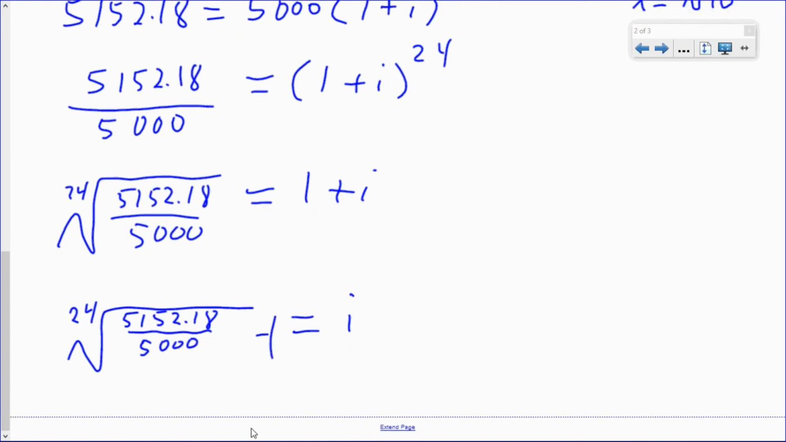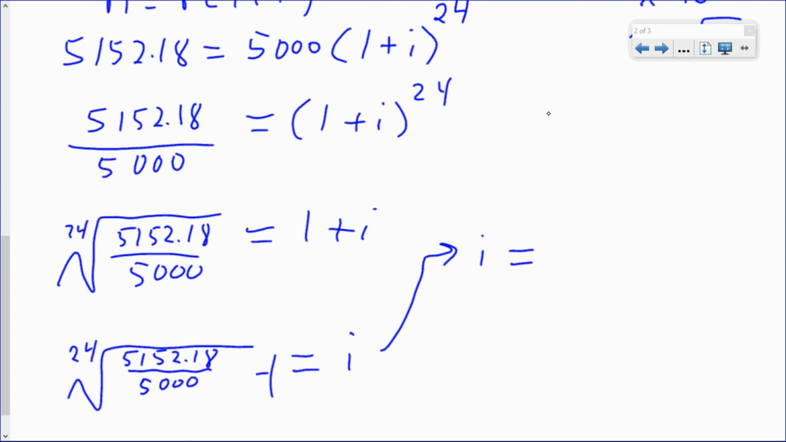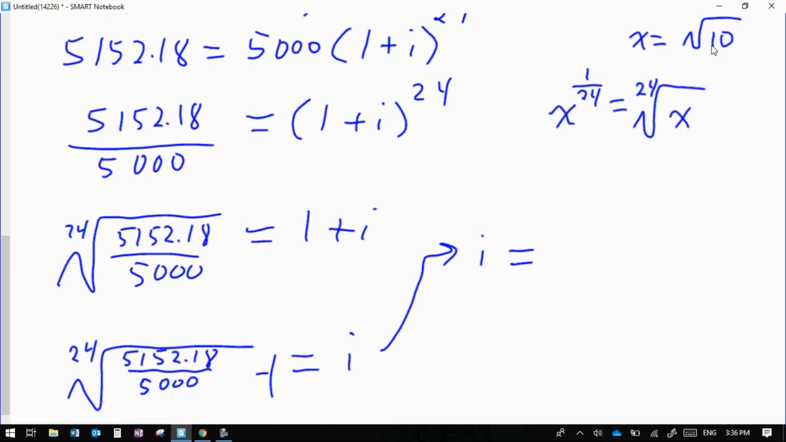All right, now how do I do that in my calculator? Well, you might be able to do the 24th root in your calculator. That's a possibility. However, it might be easier for you to realize this. Remember that x to the power of 1 over 24 is equal to the 24th root of x. That's one of our exponent laws. So instead of doing the 24th root, we could just say to the power of 1 over 24, which might be an easier calculation to do in a calculator. I'll show you how I do it on mine.